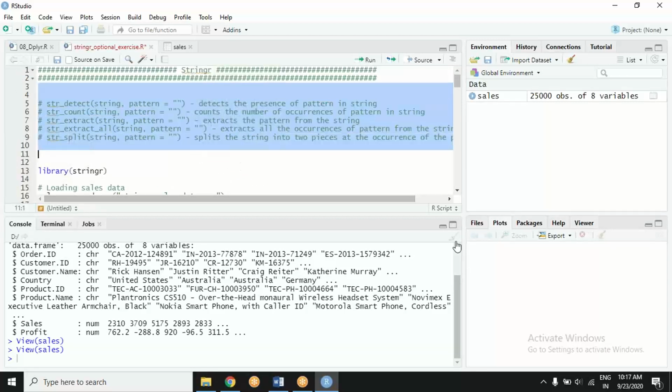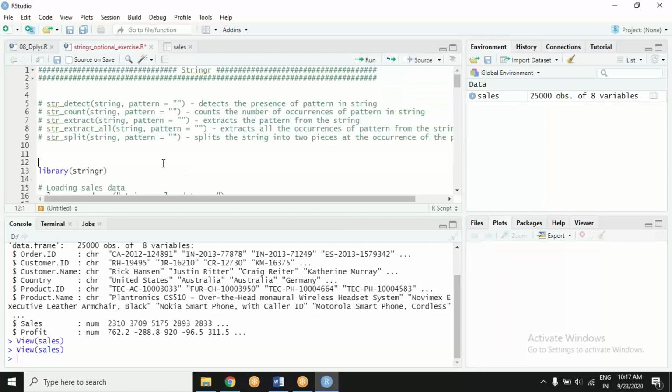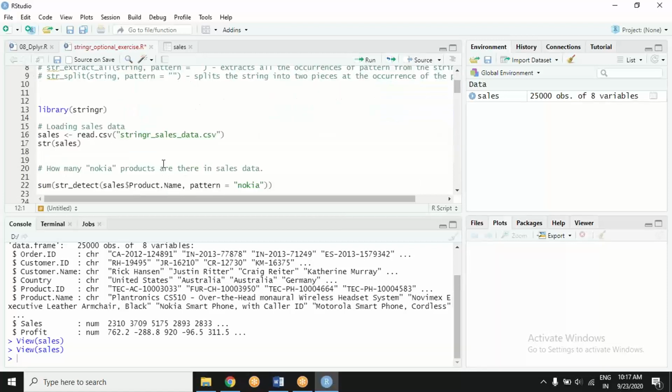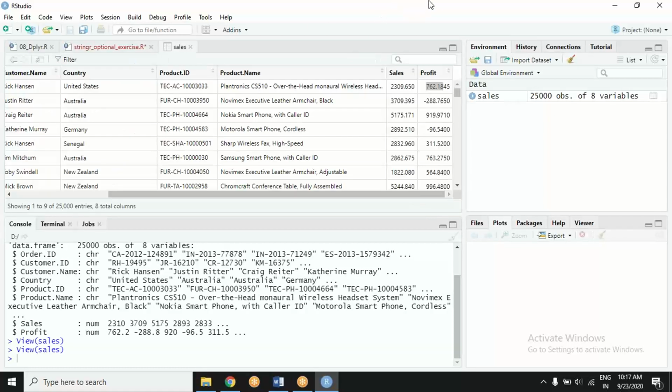These are the functions of the stringr R package, which I dropped in the chat box here again. So these are the functions and function description. So now somebody asked me a question: how many Nokia products are there in the sales dataset? What they are asking me is to detect whether in the product name column Nokia is appearing somewhere.